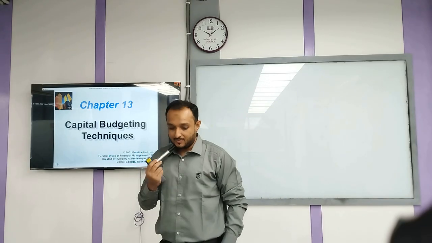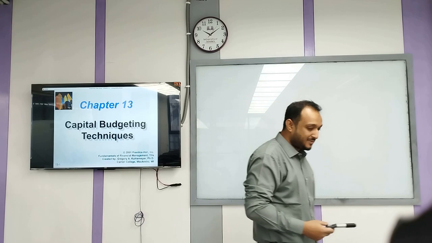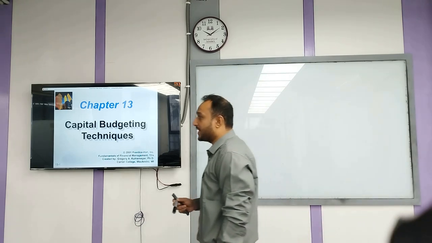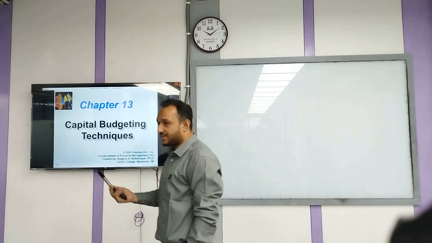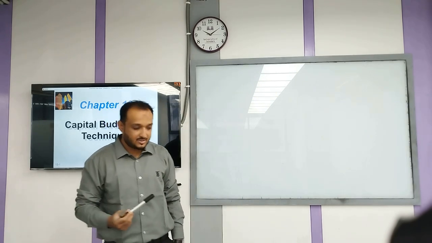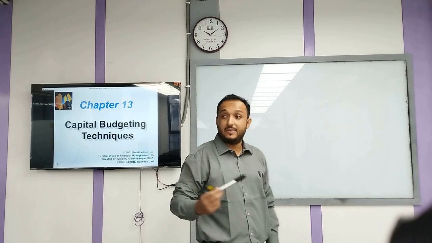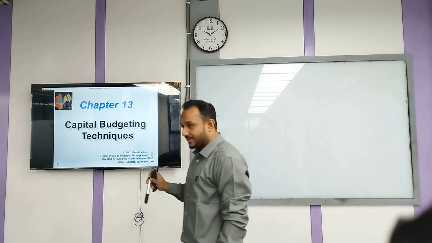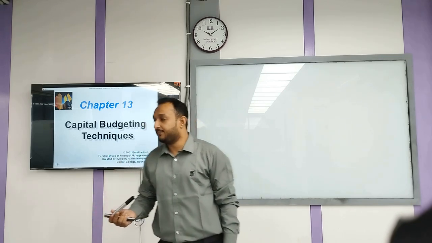So if you can remember the balance sheet, the statement of financial position, right? Then you can easily understand that there are two sides, right? One is assets and another is liabilities plus owners' equity. In the asset portion, there are two subcategories, right? One is current assets and another one is long-term assets.